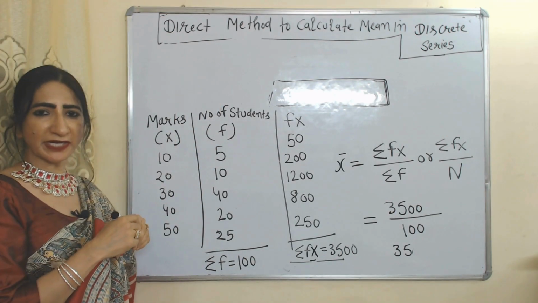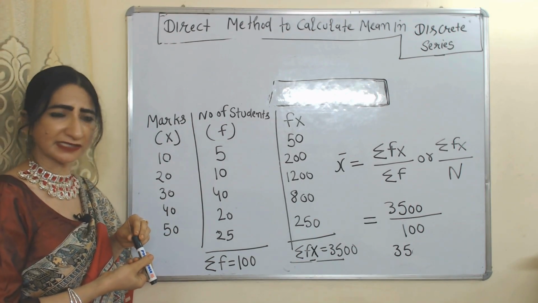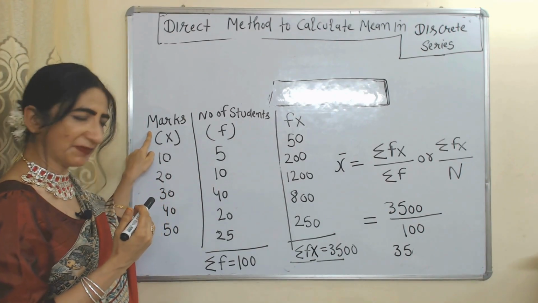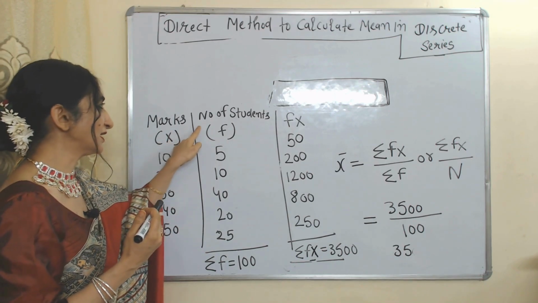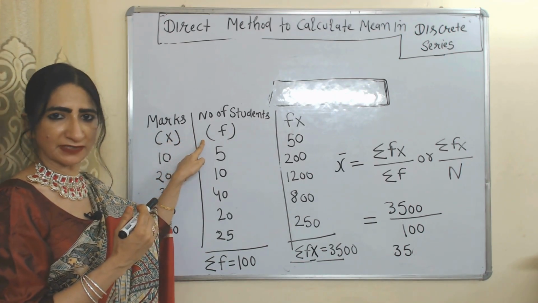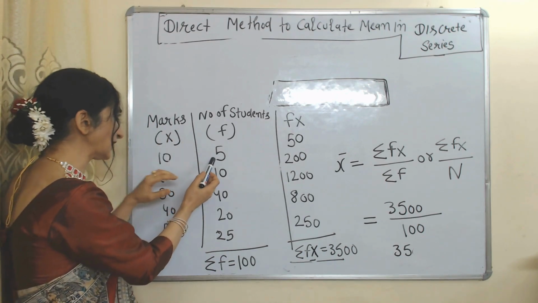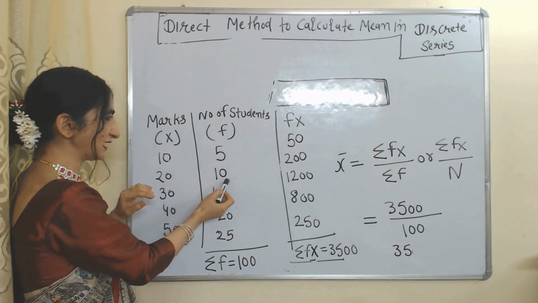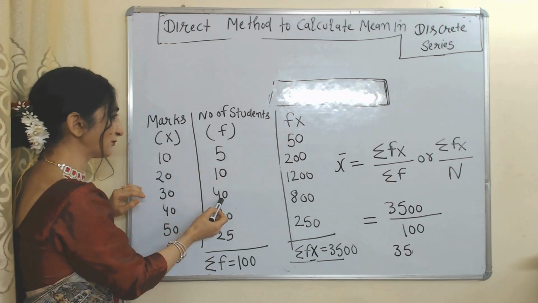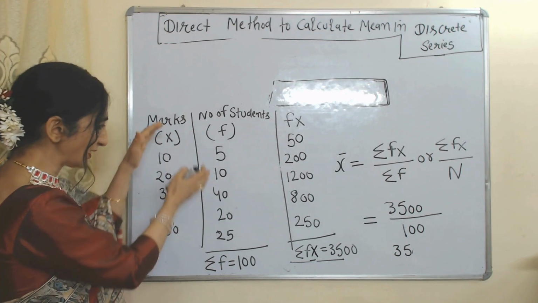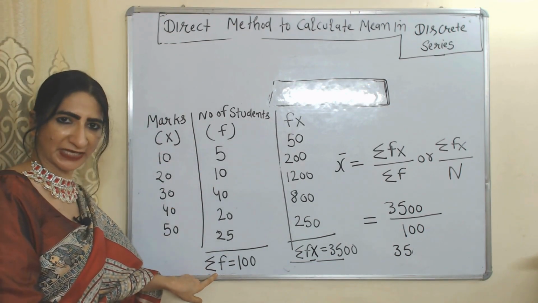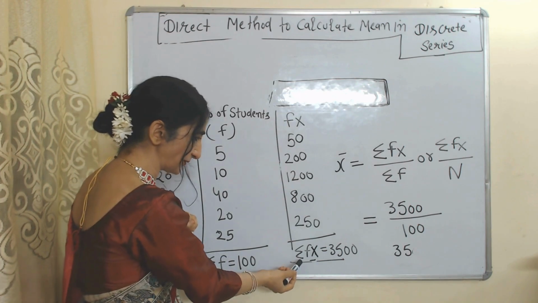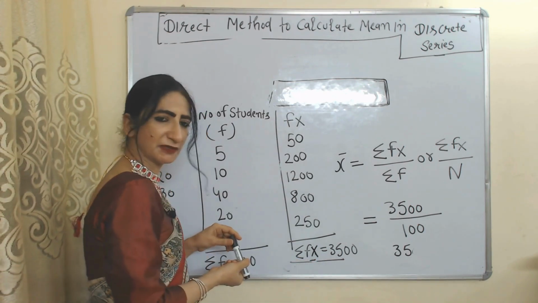Now we will see an example of the direct method to calculate mean in a discrete series. This is our discrete series. Here marks are the value of the variable, which is represented by x, and the number of students are the frequency, which is represented by f. First of all, we multiply f with x. 10 multiplied by 5 is equal to 50, 20 multiplied by 10 is equal to 200, 30 multiplied by 40 is equal to 1200, and so on. By adding all these frequencies, we obtain summation f, which is equal to 100. By adding all these values, we obtain summation fx, which is equal to 3500.